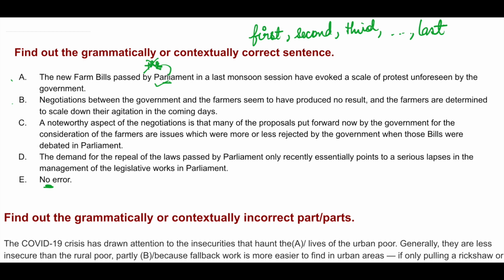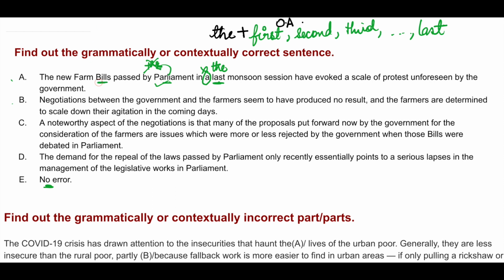Before these adjectives, you have to use the. Okay. So the plus ordinal adjective. Okay. So here you have ordinal adjective last and before that A is given, which is wrong. Okay. Instead of this, you have to use the. In the last monsoon season have evoked.